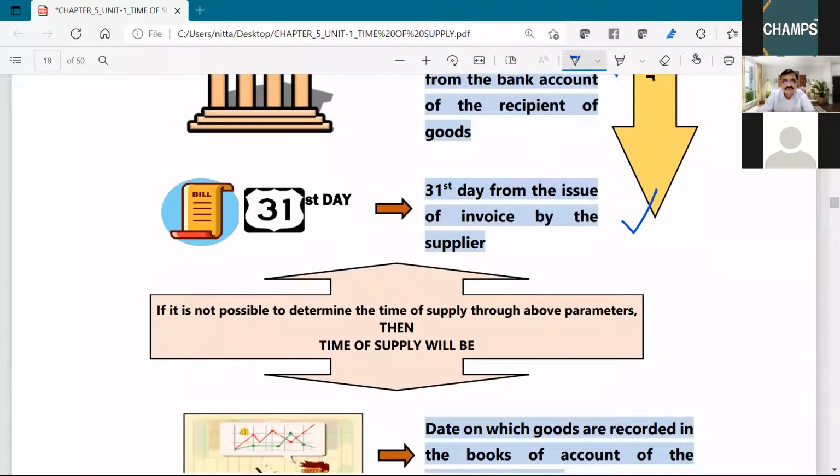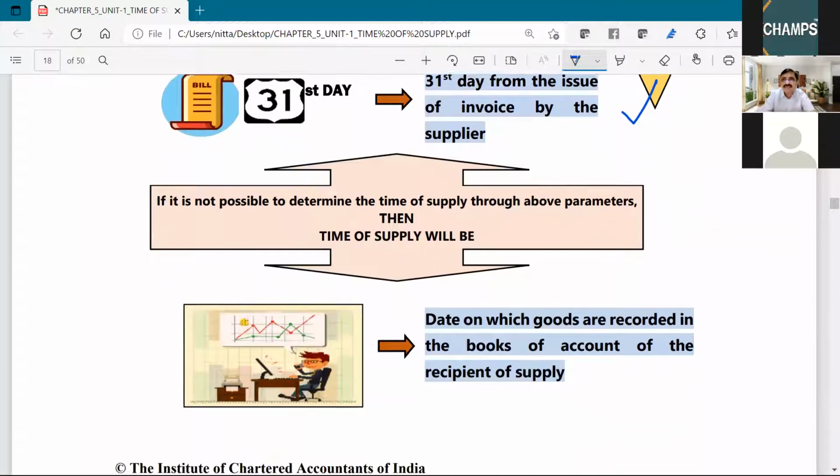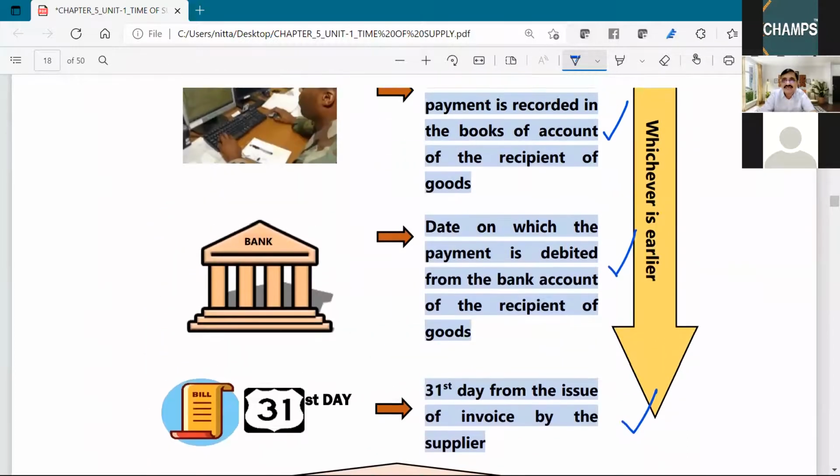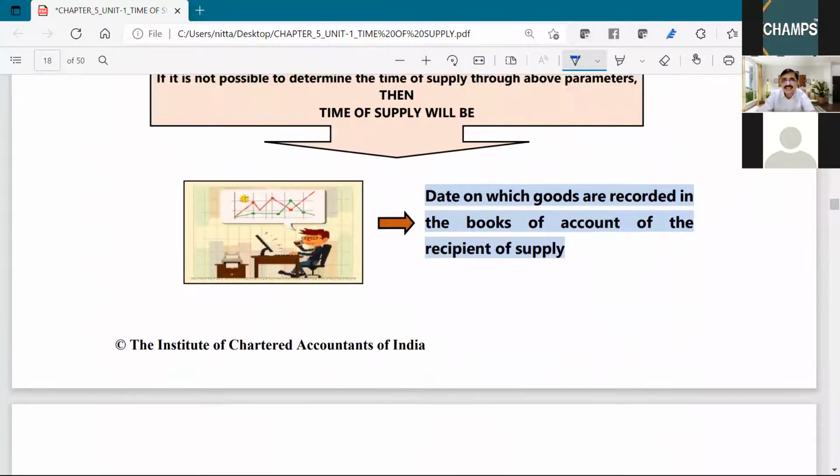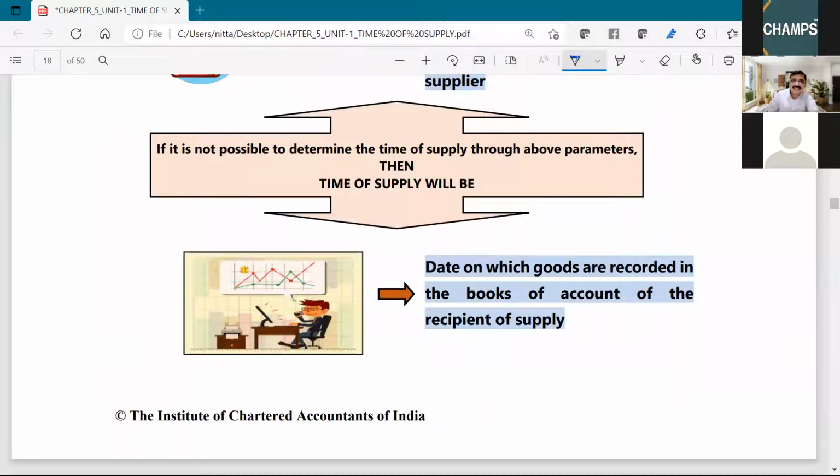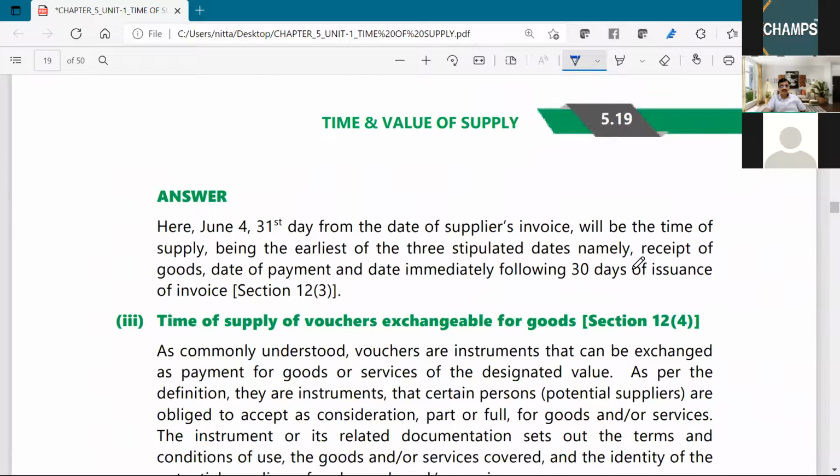Okay. Now, if you are unable to know any of these 4 points, then the time of supply is date on which goods are recorded in the books of the recipient. Okay. Next, we'll move forward. The previous answer, June 4.